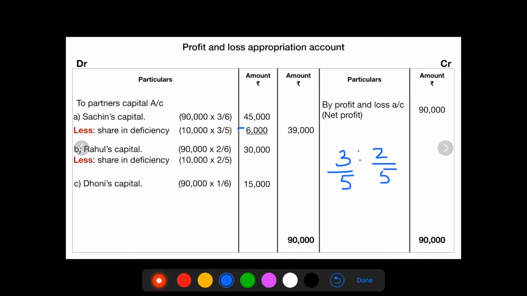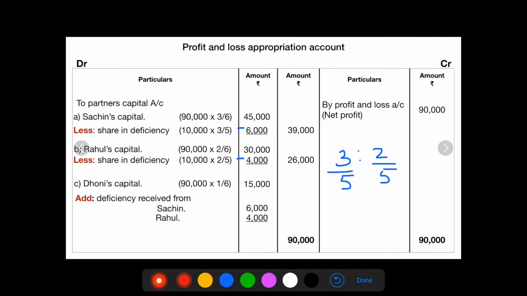Rahul should give, his share of deficiency will be 10,000 into 2 by 5. Amount is rupees 4,000. So 30,000 minus 4,000 is 26,000. The reason is because they have to cover up Dhoni's share. Now Dhoni will receive. Now what are you going to do? Add deficiency received from Sachin and Rahul. What are the amounts he is going to receive? From Sachin he will receive 6,000. From Rahul he will receive an amount of rupees 4,000.